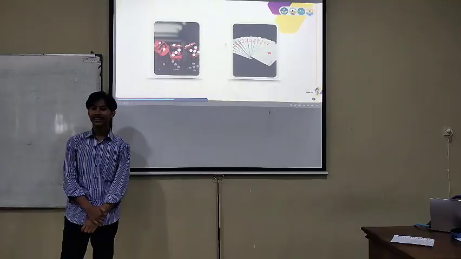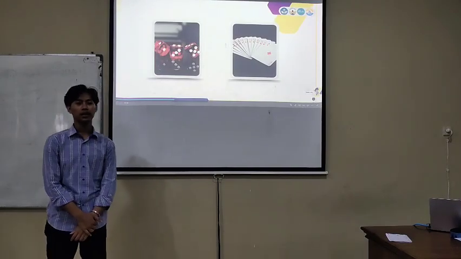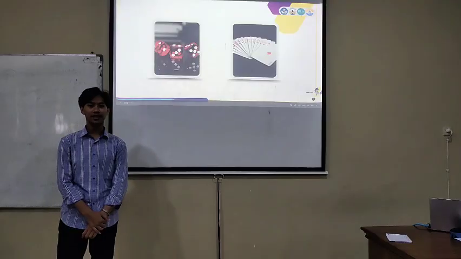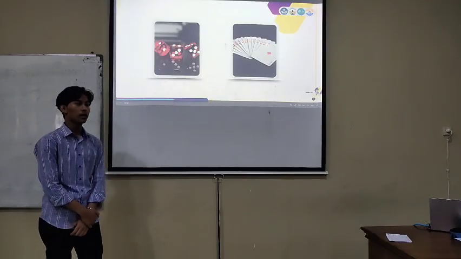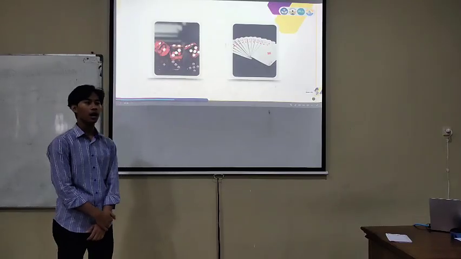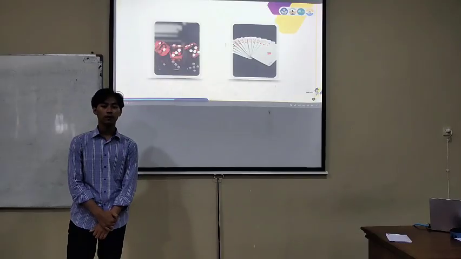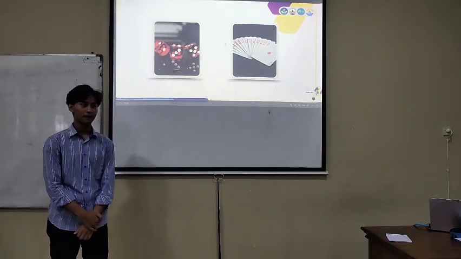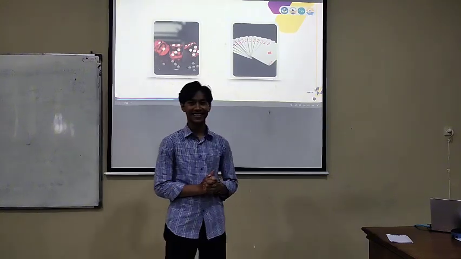No, sir. That's right, but we can predict how likely an event is to happen. This is called probability. Today you will understand how to calculate the probability of a single event.